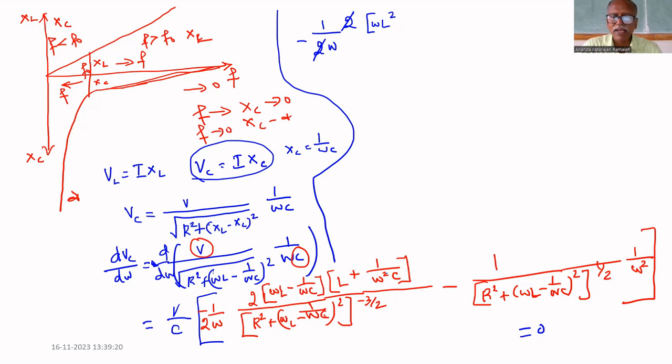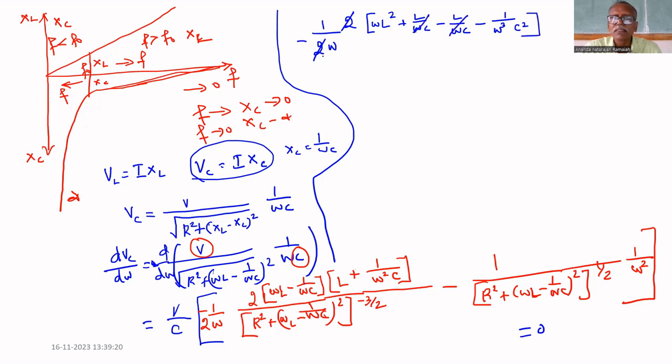If you multiply omega L and this, you will get L by omega C plus L divided by omega C. If you multiply this and this, you will get minus L by omega C, L by omega C minus L by omega C. Then if you multiply this and this, you will get minus 1 by omega cube C square.